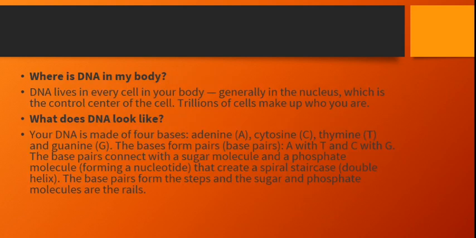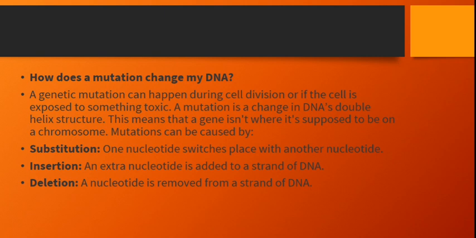So where is DNA in my body? DNA lives in every cell in your body, generally in the nucleus, which is the control center of the cell. Trillions of cells make up who you are. What does DNA look like? Your DNA is made up of four bases: adenine, cytosine, thymine, and guanine. The bases form base pairs, A with T and C with G. The base pairs connect with sugar and phosphate molecules that create a spiral staircase, the double helix. The base pairs form the steps, and the sugar and phosphate molecules are the rails.